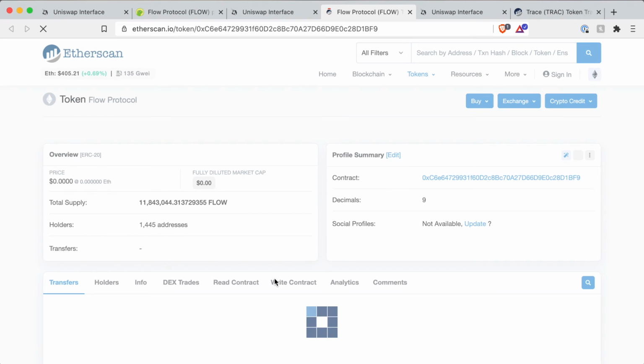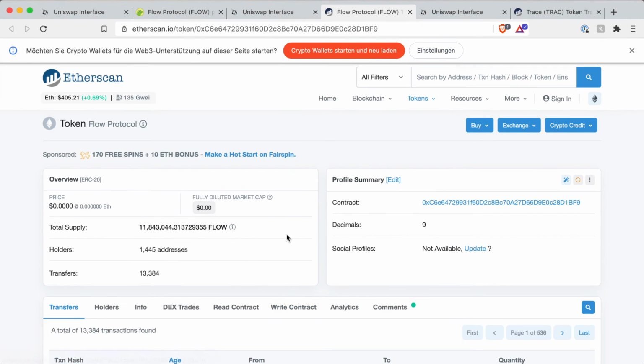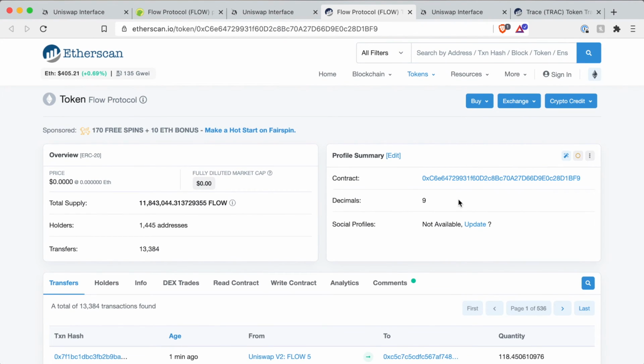So we click here, and with this link you get now directly taken to the token page, not to the contract address. So you see here, some stuff is missing compared to Origin Trail. We have a generic icon, social profiles not maintained, no website link. So they should really do this so it looks more professional in my opinion.